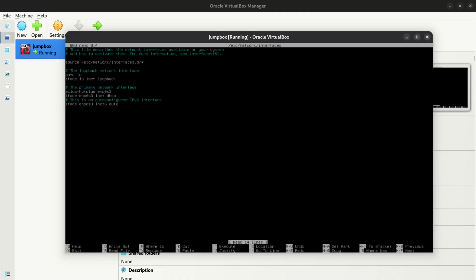So this is the configuration for this interface, enp0s3. This line is for IPv4 and this line is for IPv6. We have to change IPv4 and make it static. Now it's DHCP. We have to set it to static.